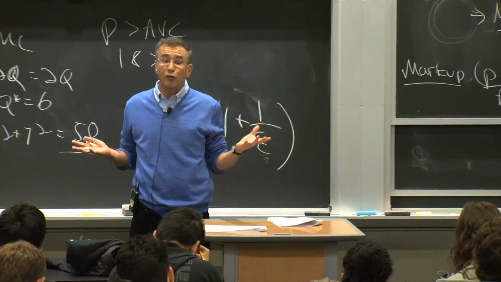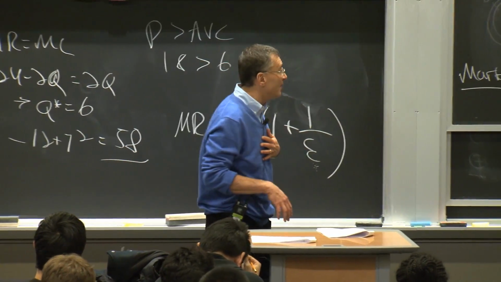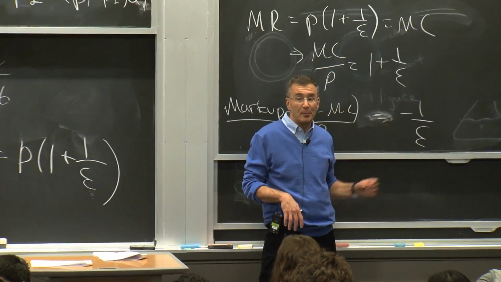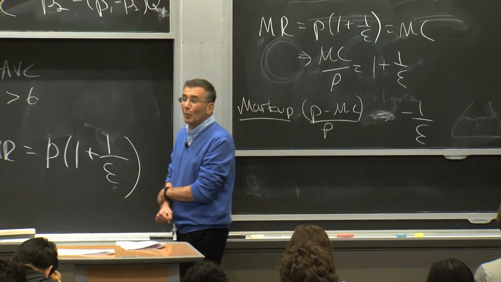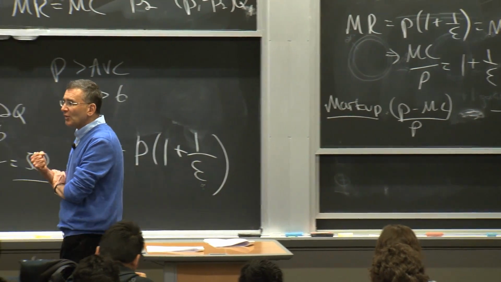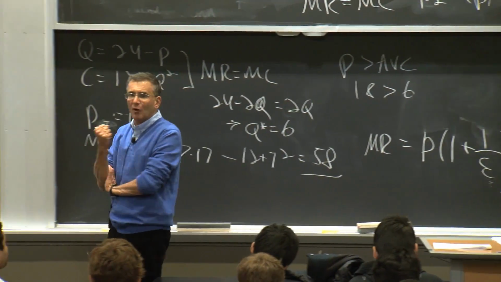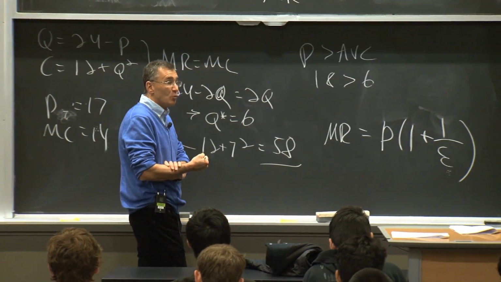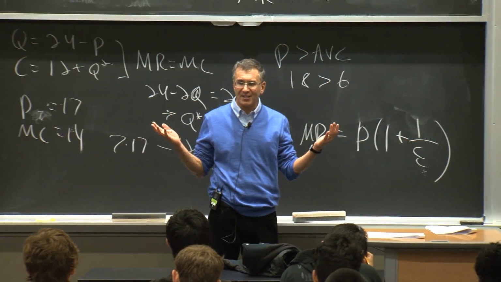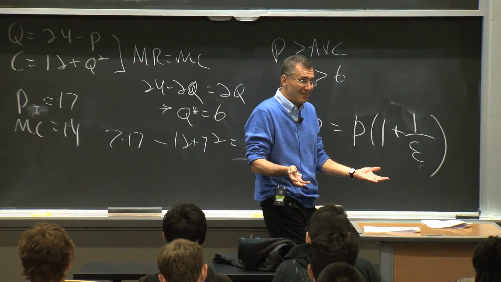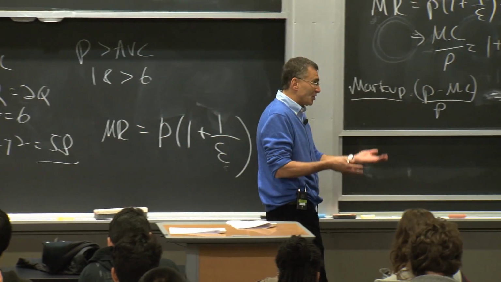But market demand can also be perfectly elastic. Okay? Market demand can also be perfectly elastic. And in that case, the monopolist will make zero profits. So what this gives us is the answer to a question that always boggled me a bit when I was learning economics, which is, why don't monopolists just charge whatever the hell they want? Right? You're a monopolist. You own the market. Why are you constrained by any of these rules?